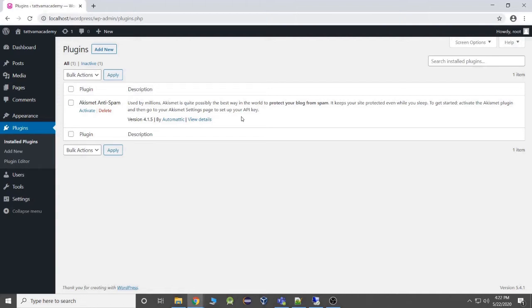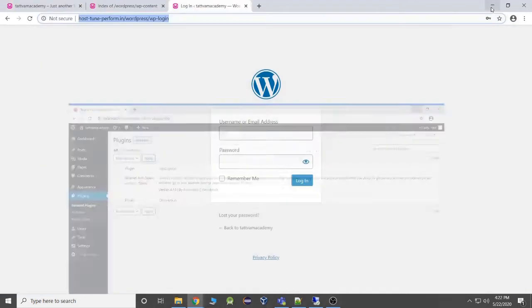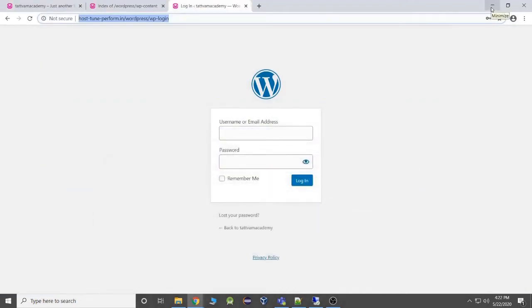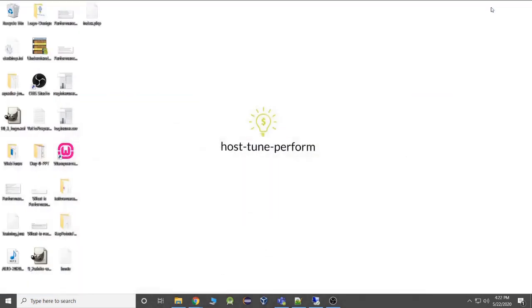So when to choose this platform? The main point which people come and ask me is when they should choose this platform. They should choose this platform only when they are not ready to pay much to the developers.